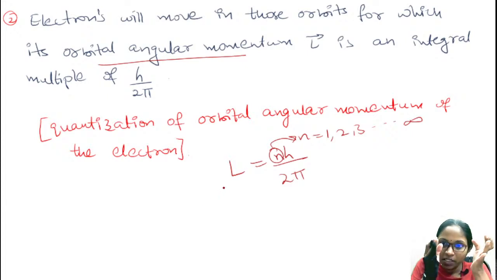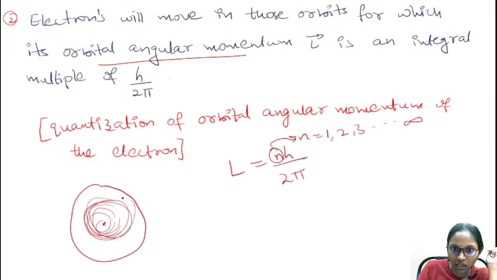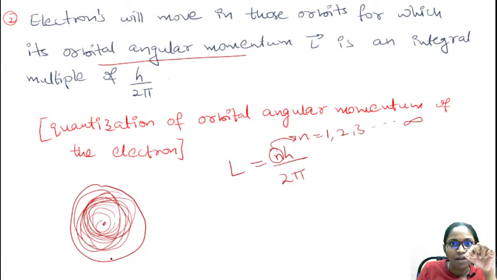So in an atom we are not having continuous energy levels. We are having discrete energy levels, that means we are having discrete orbits.